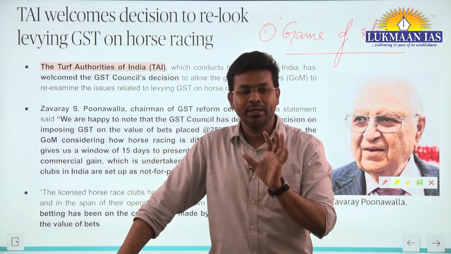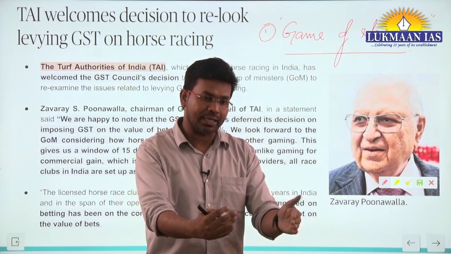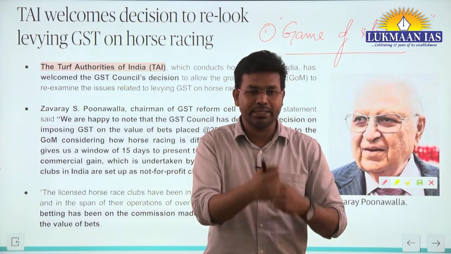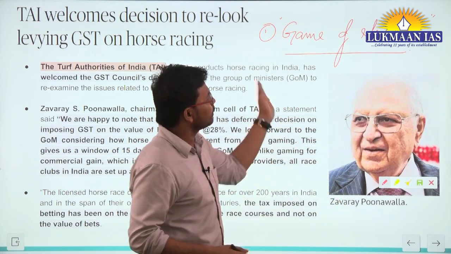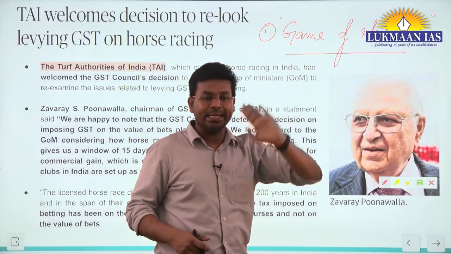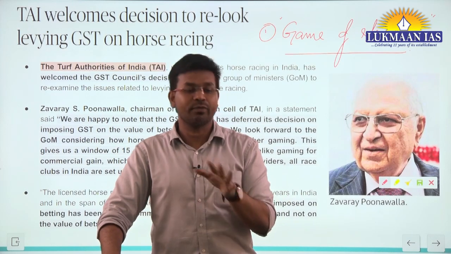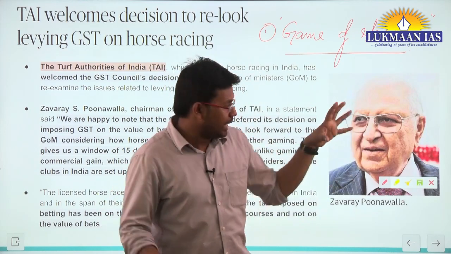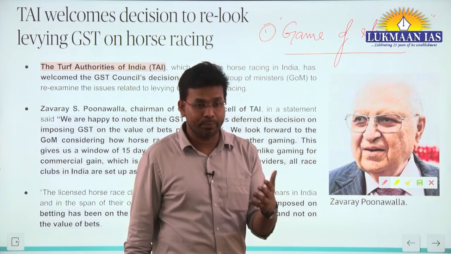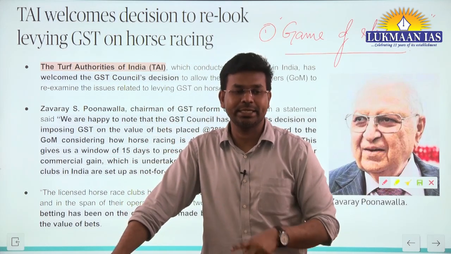If we talk about horse racing, it is the skill of the horse and the skill of the jockey. Jockey means the person who rides the horse. So it is a game of skill. Here betting is allowed, but whether GST is applicable depends on the sport. As of now, the government of India has imposed 28% GST on